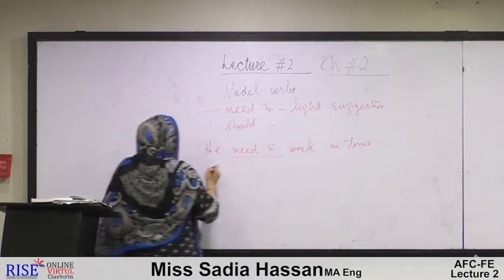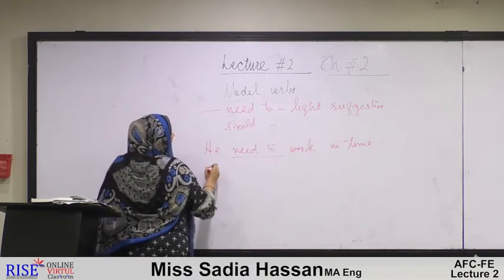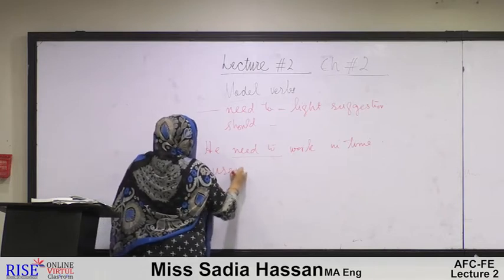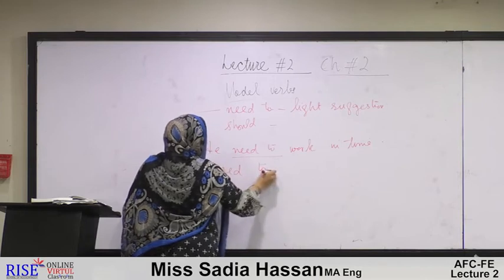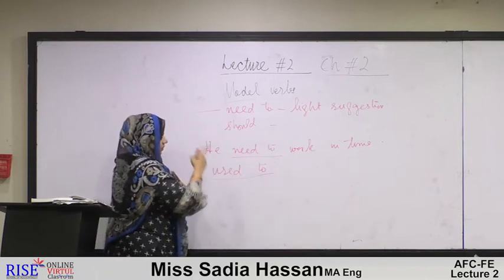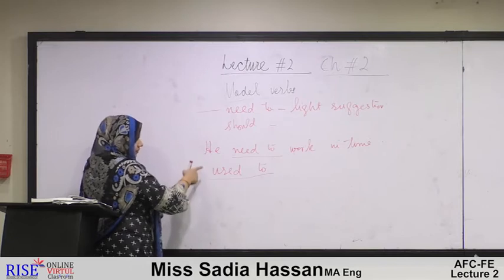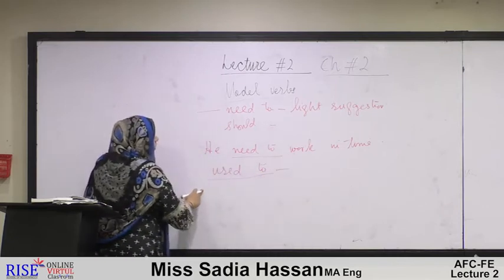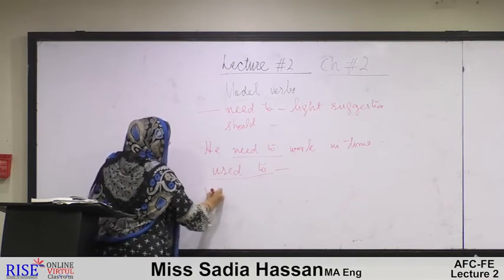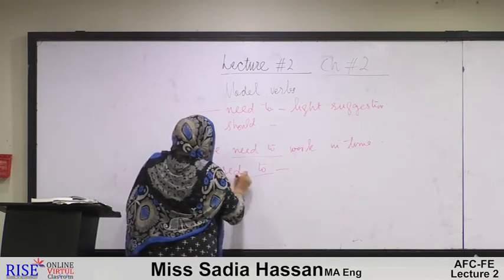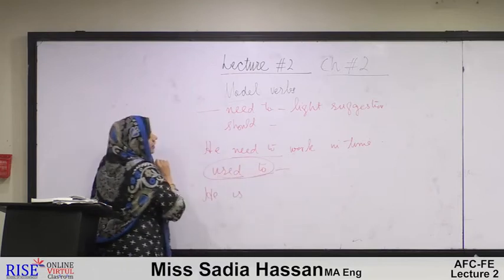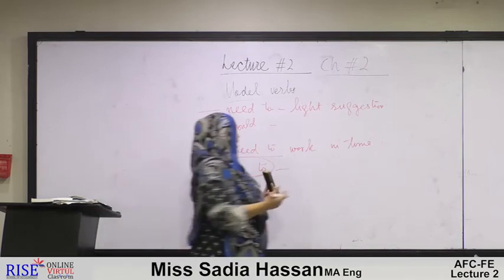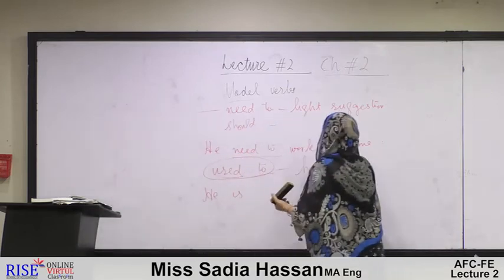Right? Okay. The other one is, we were left with used to. I think we have missed it in the introduction of the basics, when we were discussing all of the modal verbs. Used to, whenever it is being used as a modal verb, means we are actually habitual of something.